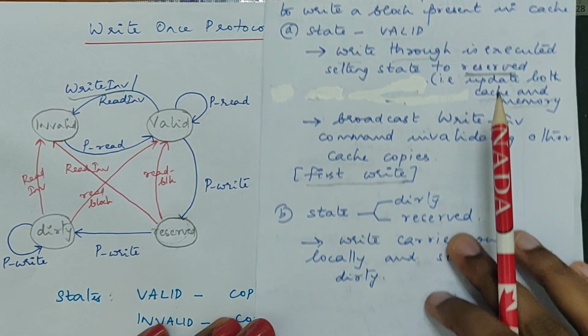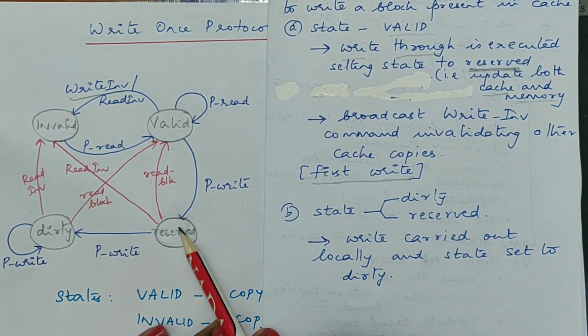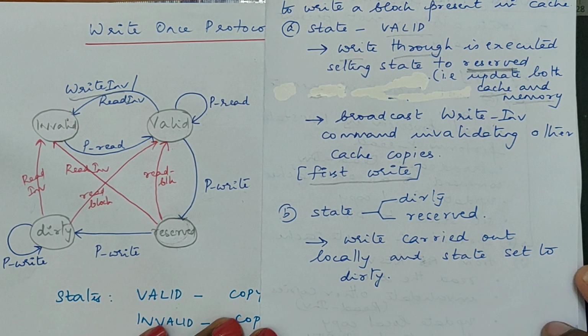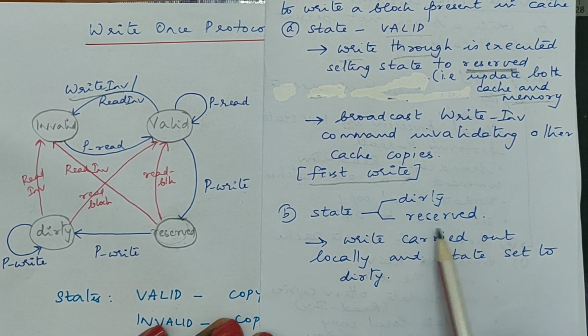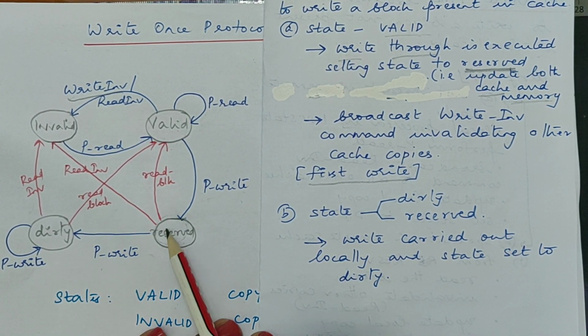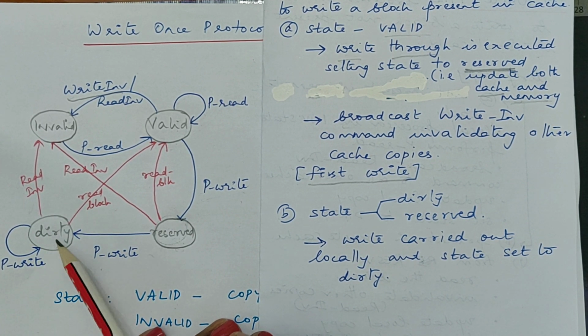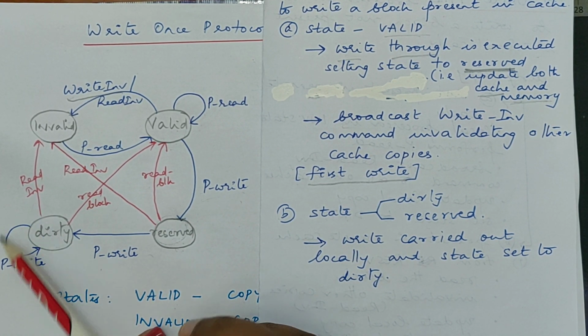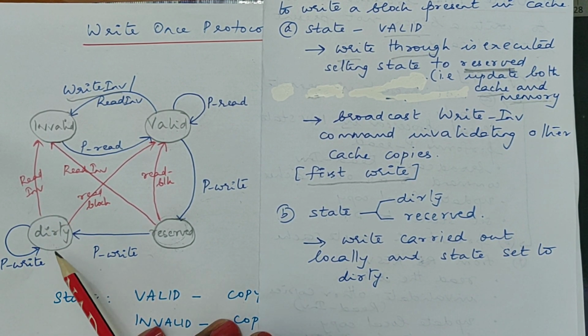Now let's take the case where at this point the processor wants to perform a write again. So this is also a write hit. Now I am in reserved state. Again the state can be either dirty or reserved, but now I am in reserved state. So the next write will happen, the processor will perform the write and the state will be set to dirty. Now if I am in dirty and I perform a write again, I can perform any number of writes and the state will remain dirty itself.